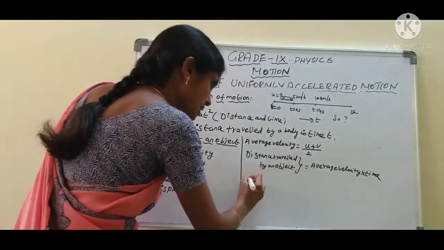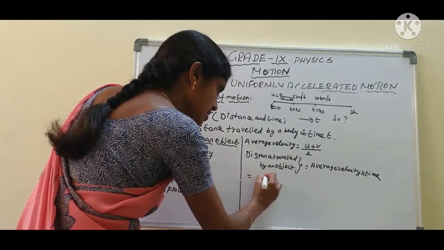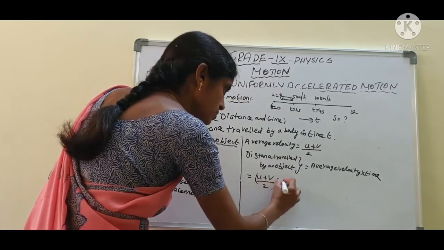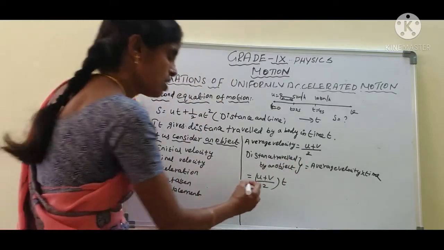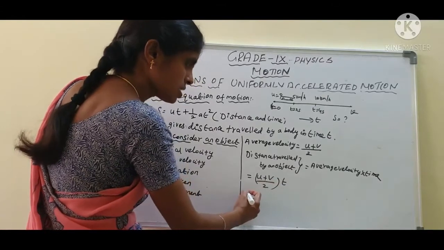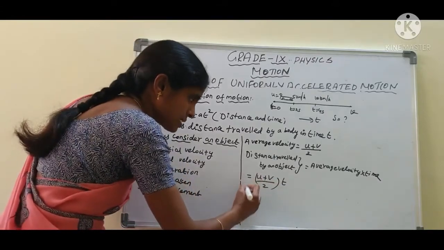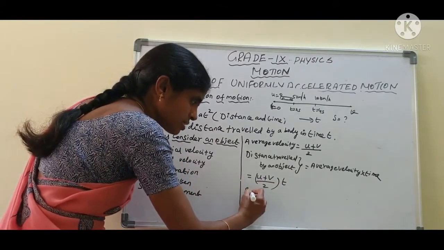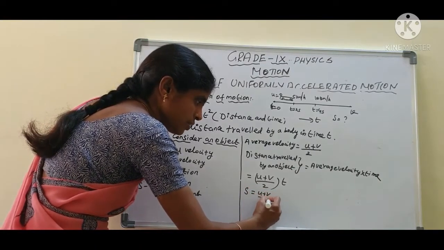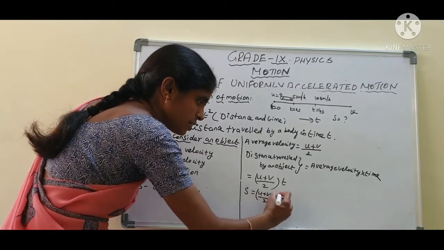Okay? So I will write here, the theoretical method. Average velocity is u plus v by 2, into t. Now distance traveled by an object is s equal to u plus v by 2 into t.